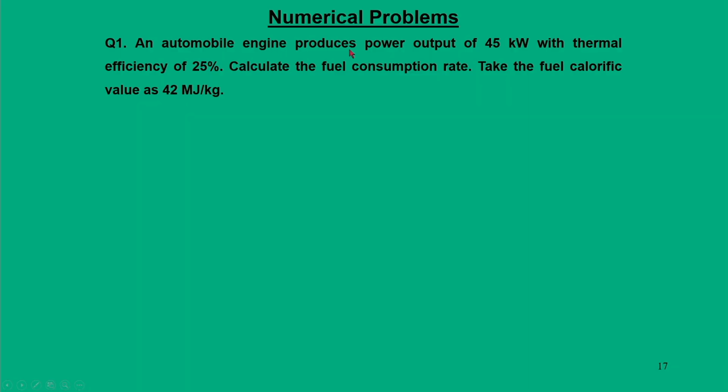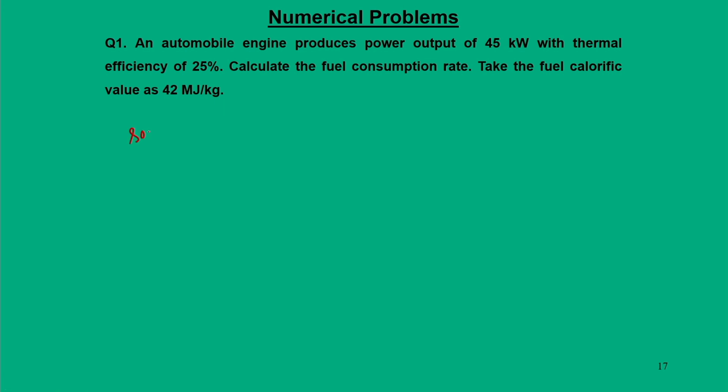So, the first problem that we are going to talk about: an engine produces a power output of 40 kilowatt with a thermal efficiency of 25%. Calculate the fuel consumption rate. We are given a fuel calorific value of 40 megajoule per kg.